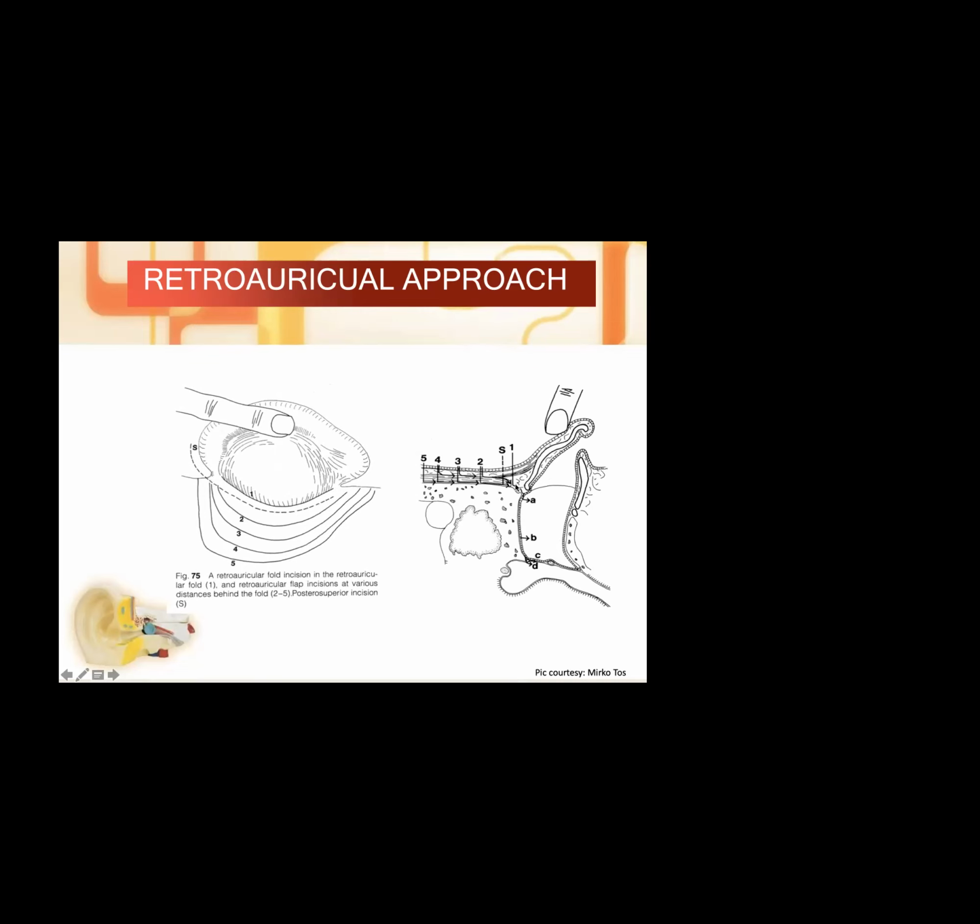Here you can see this is the fold incision. We have the suprameatal spine here, and we have the different kinds of flap incision, which is 1, 2, 3, 4 centimeter behind us. And here what is shown is the medial circumferential and lateral circumferential incision. Here we have the medial circumferential incision. Here we are raising the whole posterior meatal flap. This is known as the tympanomeatal flap, which we are raising.